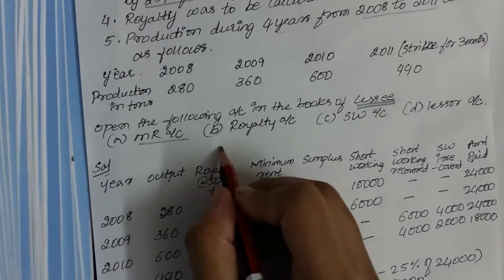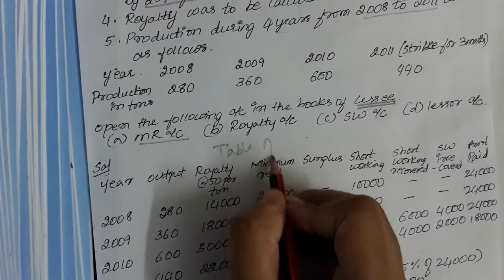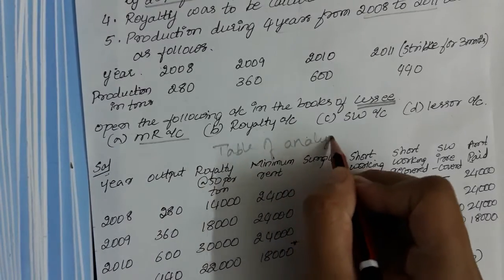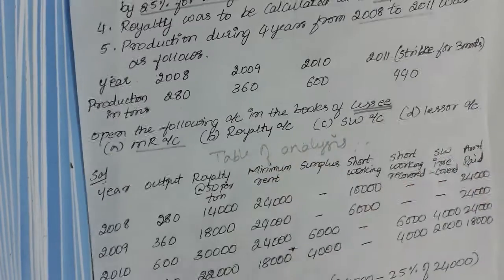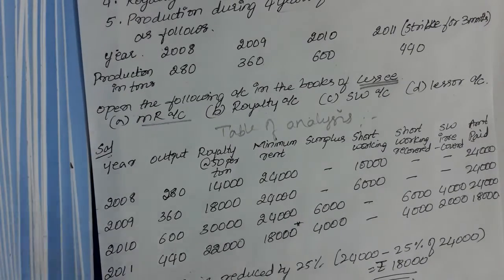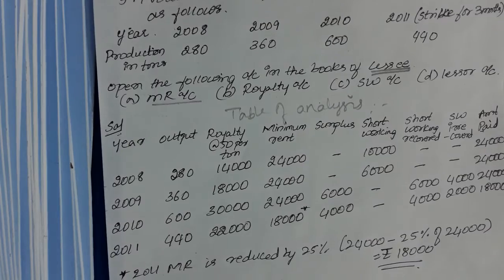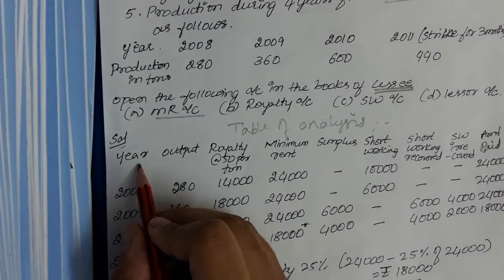Now what is the first thing you need to prepare? The table of analysis. So I'll be showing you a table of analysis. All the 4 accounts need to be prepared by you. You need to prepare it and record it in your notes. Please do follow along and maintain your notes properly. This is very important.